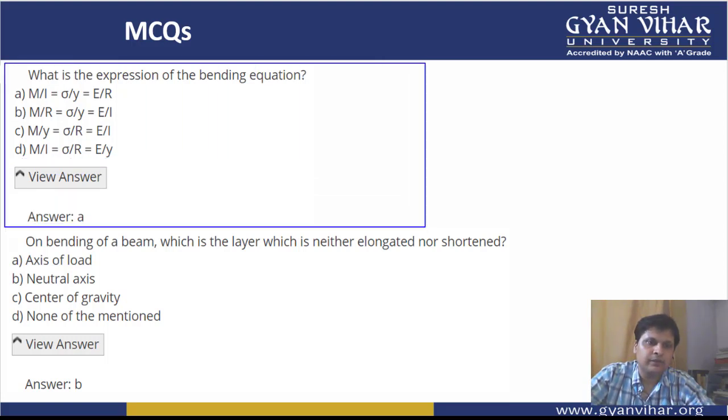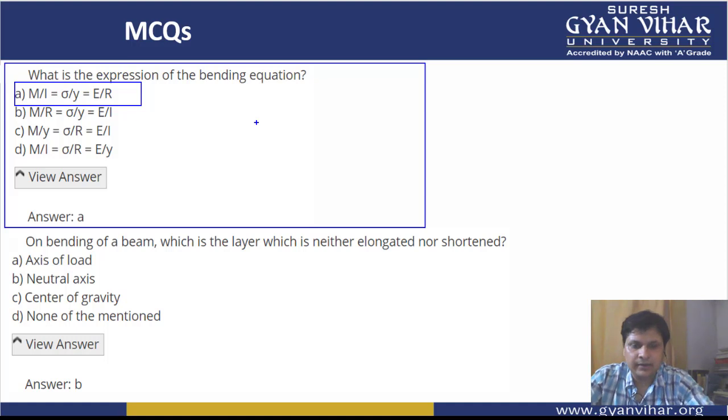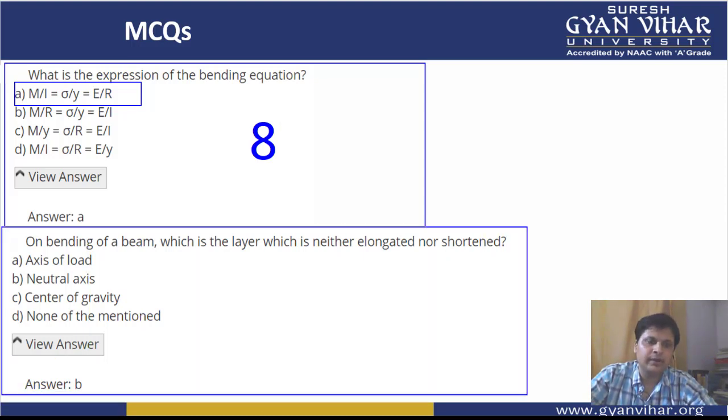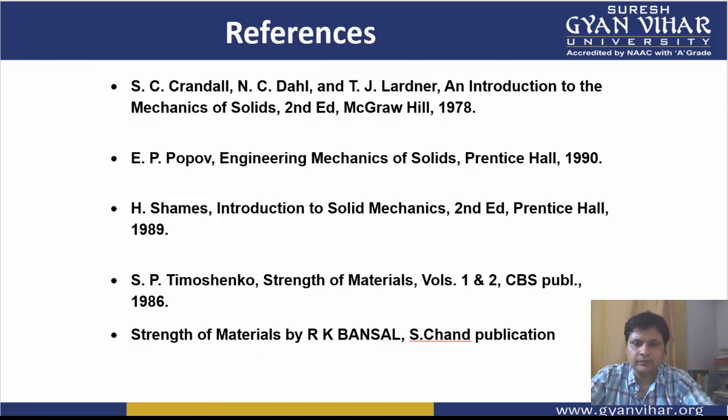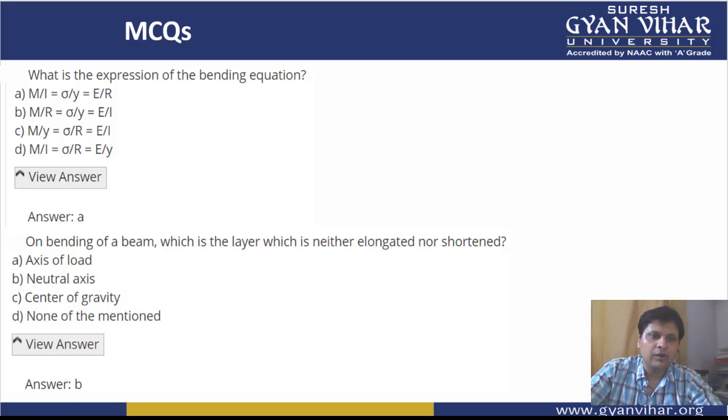What is the expression of bending equation? We all know that among all the options given, this is the correct expression: M upon I is equal to sigma by Y is equal to E by R. So this is your 8th multiple choice question. Coming to the 9th one, in bending of a beam, which is the layer which is neither elongated nor shortened? Very easy question. B is the answer. So this was your MCQ number 9. Coming to the next, 10th MCQ. These were all the multiple choice questions, students, which were very important in order to assess your understanding.